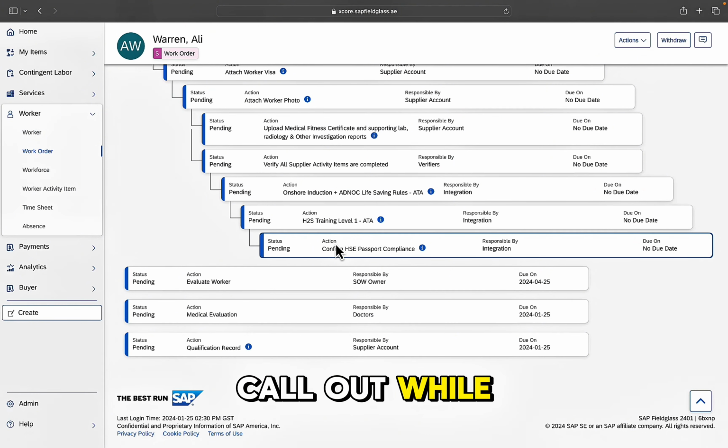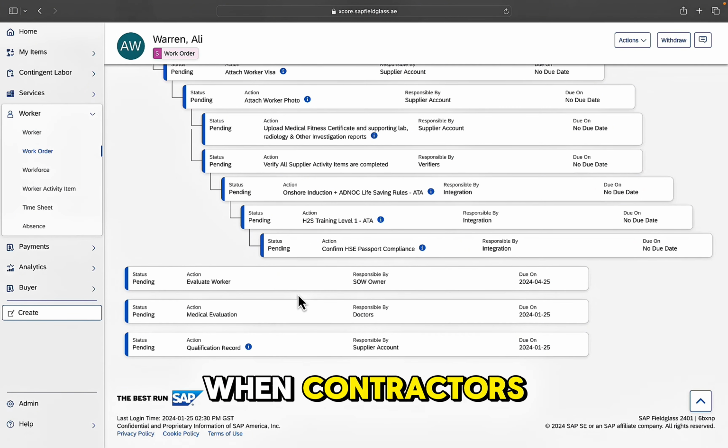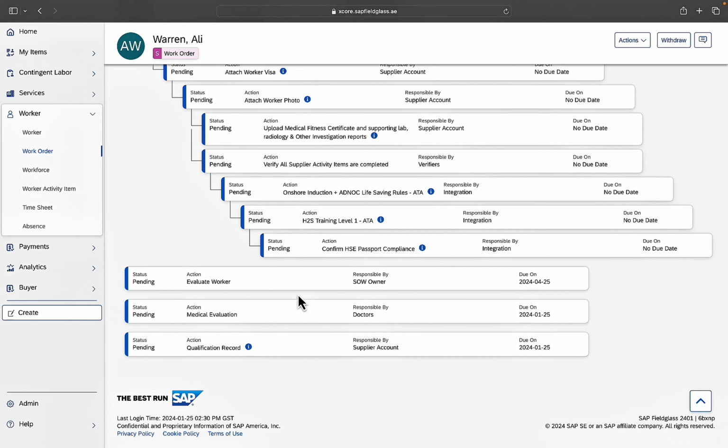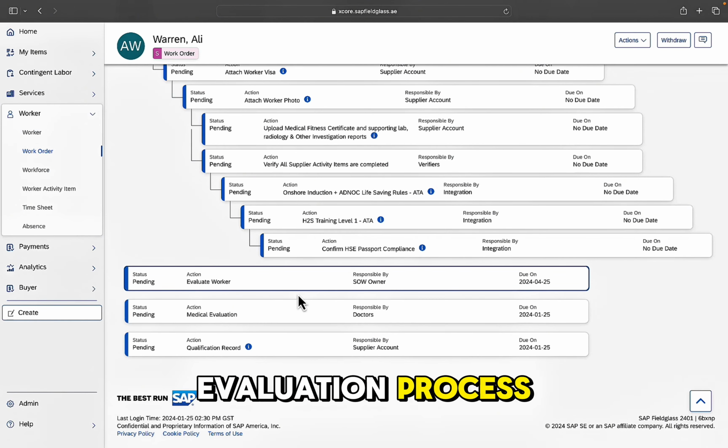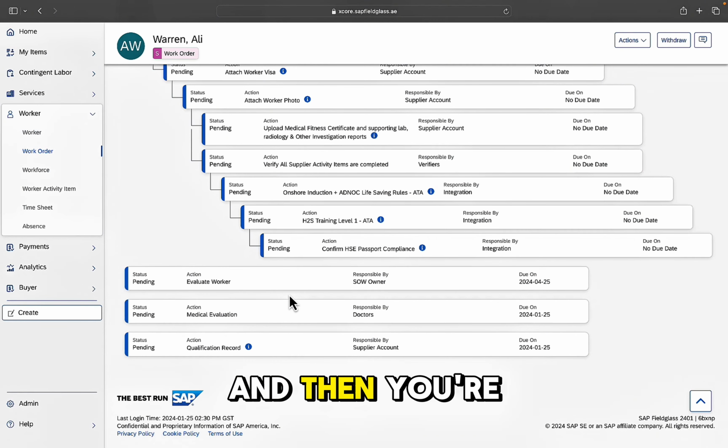Just as a call out while we're on this page, we also have offboarding items. When contractors come towards the end of their assignment, there are prompts here for the ADNOC representatives to complete evaluations. There's a medical evaluation process completed by the doctors. And then you're able to update and confirm these records.